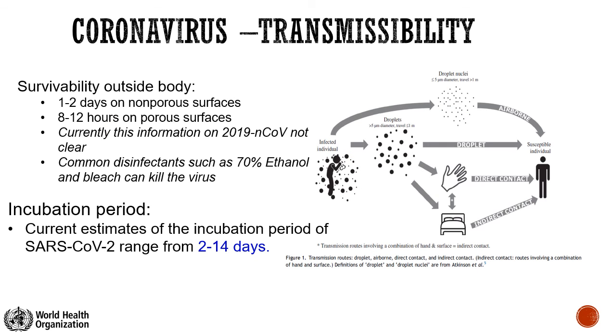Now, another concept in transmissibility is the survival of the virus outside the body. It can survive for 1 to 2 days on non-porous surfaces, 8 to 12 hours on porous surfaces. Currently this information on COVID-19 is not very clear. These are just speculations based on some of the studies done by some of the researchers. Common disinfectants such as more than 70% alcohol and bleach can kill the virus. That's why we are using sanitizers with ethanol concentration of 70% and above.